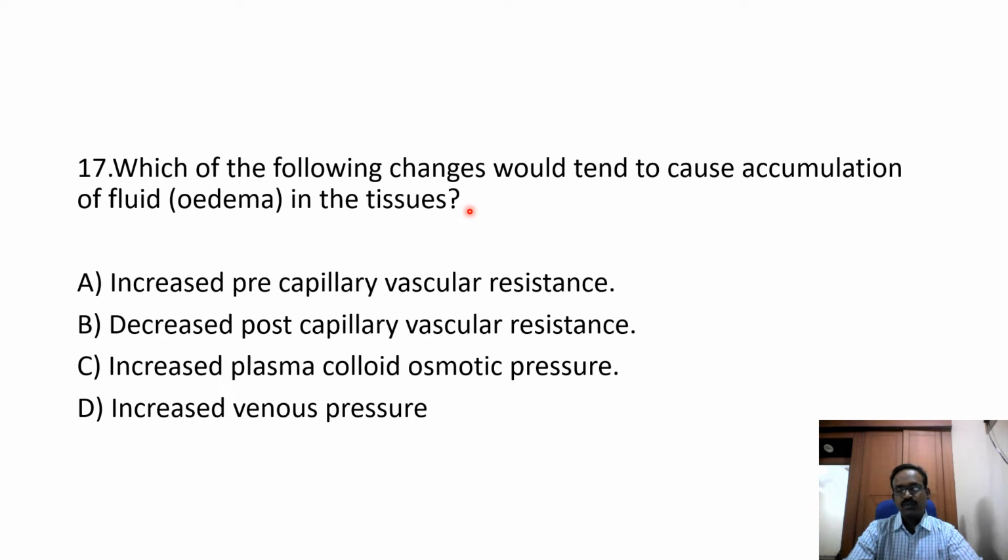So edema formation mainly occurs due to, first, increased hydrostatic pressure of the capillary. Second, decreased oncotic pressure in the plasma. Third, increased capillary permeability. Fourth, lymphatic obstruction.